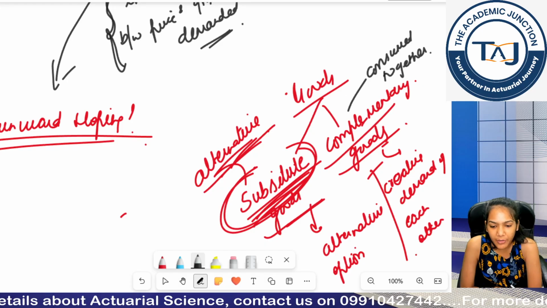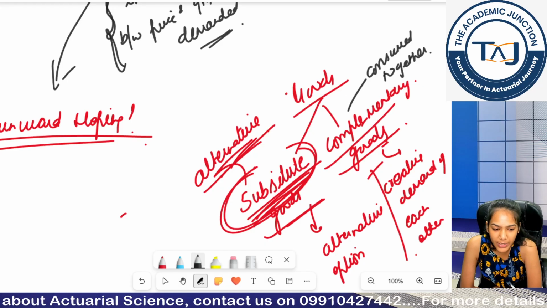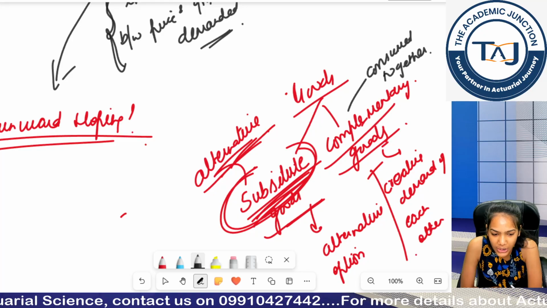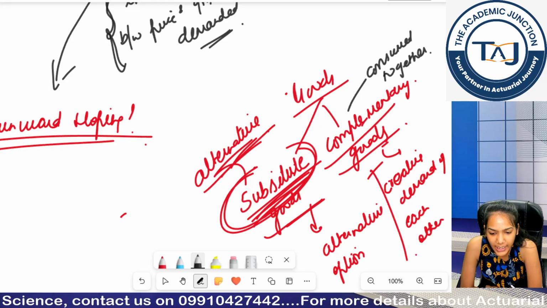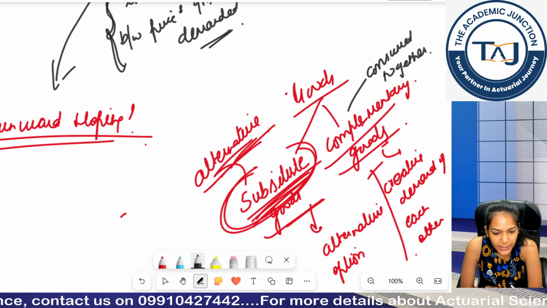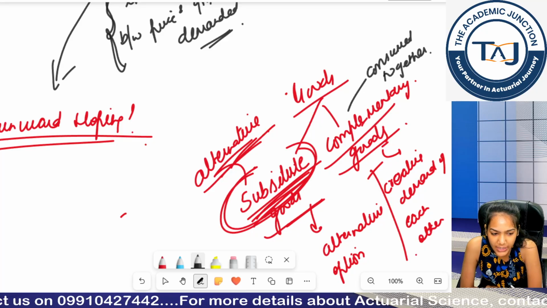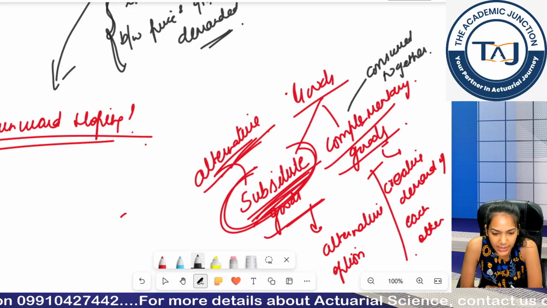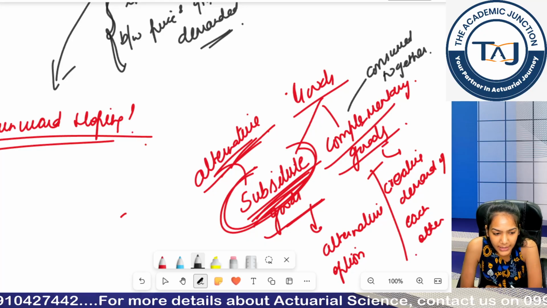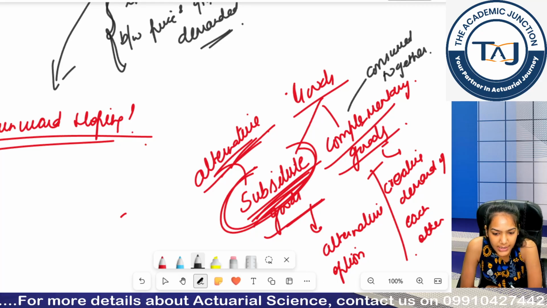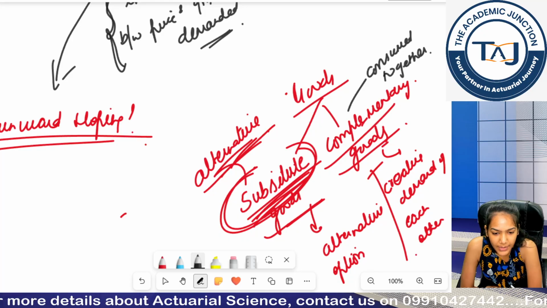For complementary good, since we are doing actuarial science, let's think of an example from its field only, insurance. Once you buy any motor vehicle, there is mandatory motor vehicle insurance, right? So the demand of car will basically increase your demand of motor insurance. Clear?